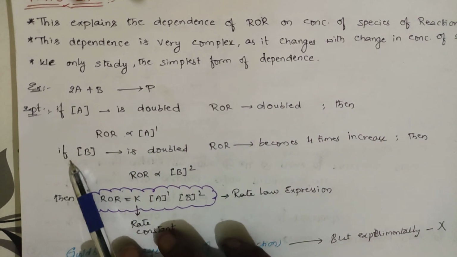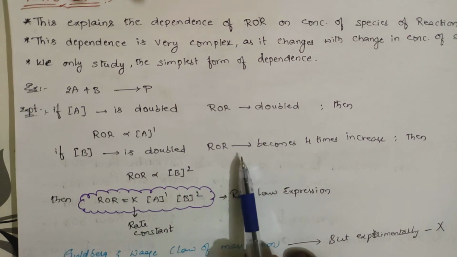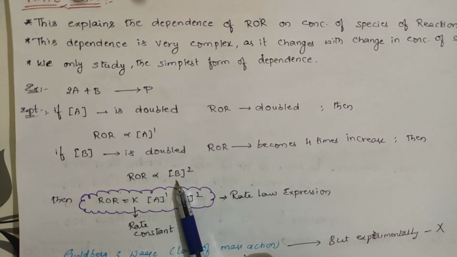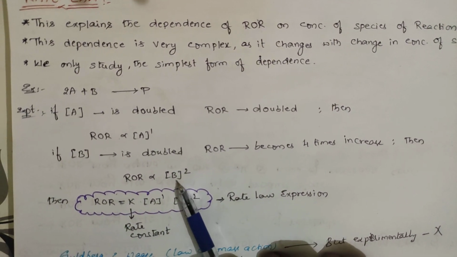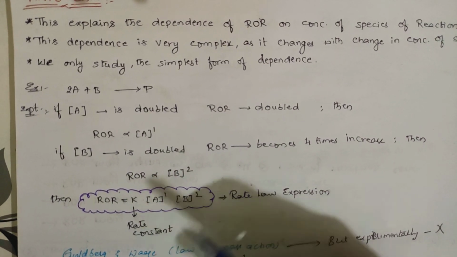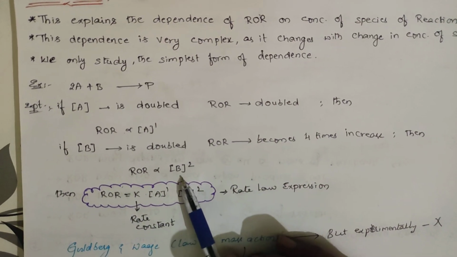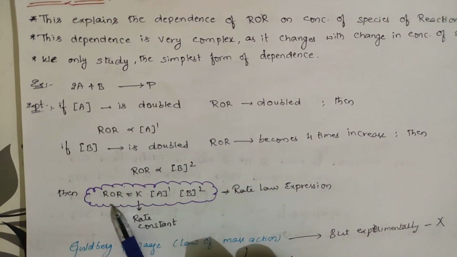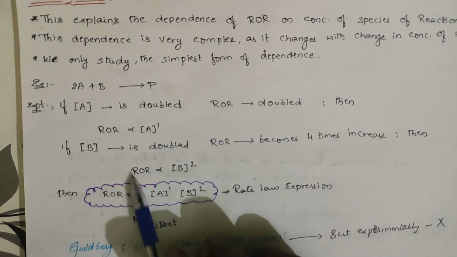And the second observation is also determined experimentally. If B is doubled, the rate of reaction becomes 4 times. So if the concentration of B is doubled, you are squaring it, and the rate of the reaction has become 4 times. So the rate of reaction depends on B squared.